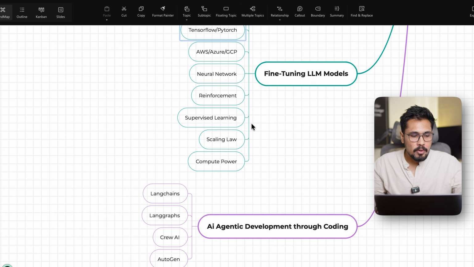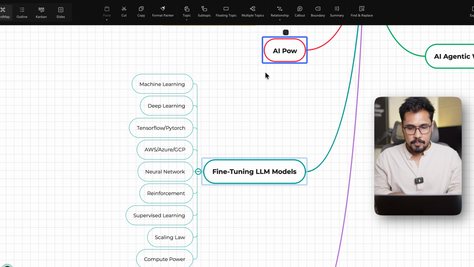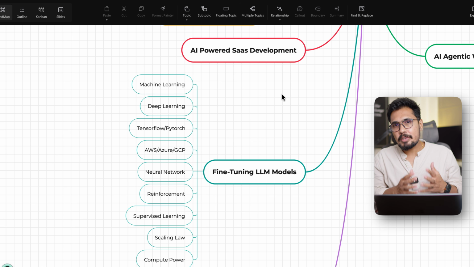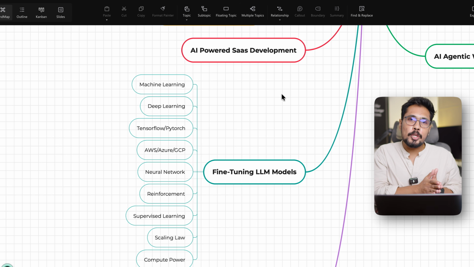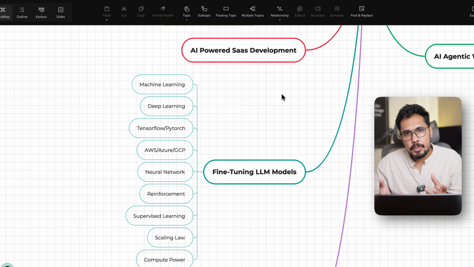And then you can learn one more skill. We call it AI-powered SaaS development. What exactly is meant by AI-powered SaaS development is that you are not even getting into a job. Now you want to build various AI platforms or various AI applications. You are able to give them as a service, where they are able to pay and use your services. So mostly when you are getting into a job, you are developing various AI-powered SaaS products. And if you want to start your own company also, you are able to start a company around AI